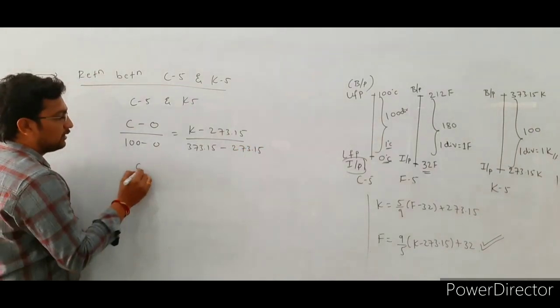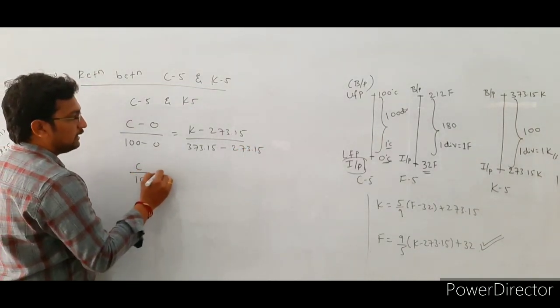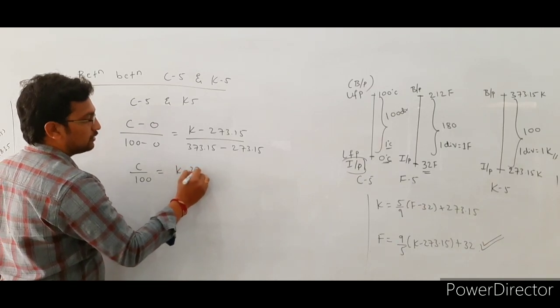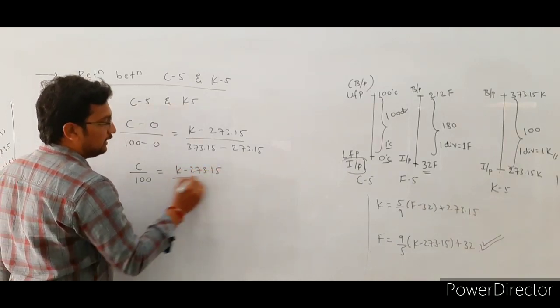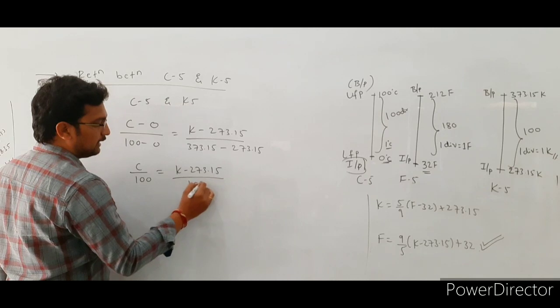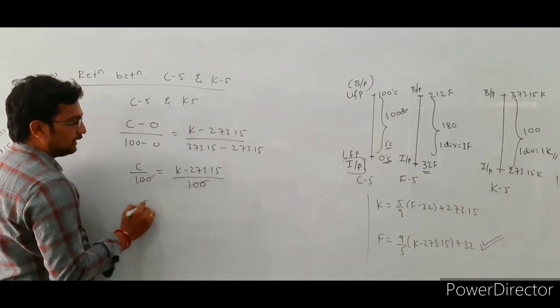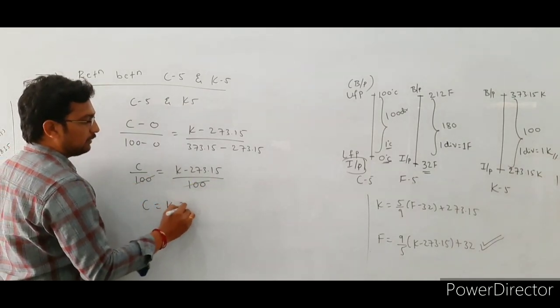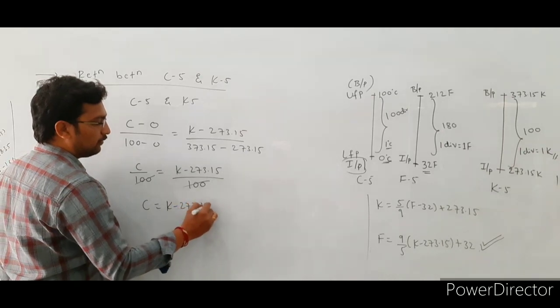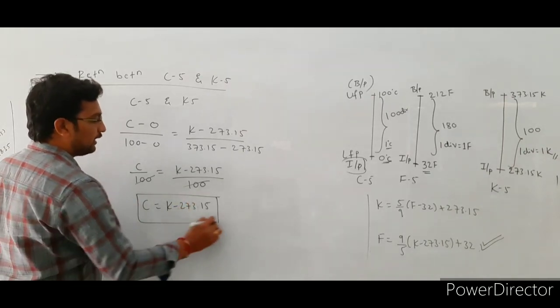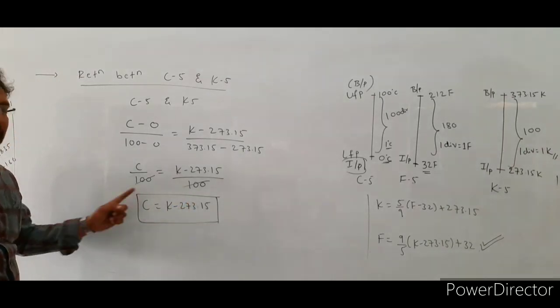So C by 100 is equal to (K minus 273.15) divided by 100, this 100 gets cancelled, then C is equal to K minus 273.15.